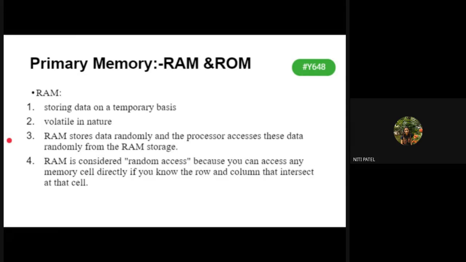And since RAM keeps the data for a temporary purpose, I will never get to retrieve that data. But if the same data is inside your ROM, even if you do not save it, and even if your system's power goes off or something happens, you can always retrieve the data. So that is a very big difference between RAM and ROM. RAM will always store data on a temporary basis if the data is not saved. But if you have already saved the data and then you are working on it, you can always retrieve it. And ROM, apart from saving or not saving, will always save the data permanently inside your system. Therefore, this temporary and permanent data storage is also called volatile and non-volatile.